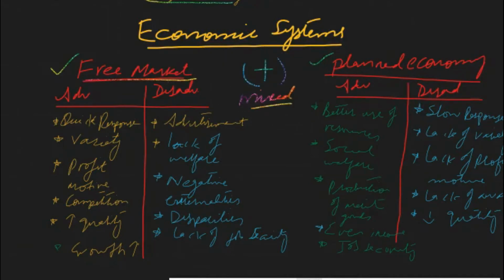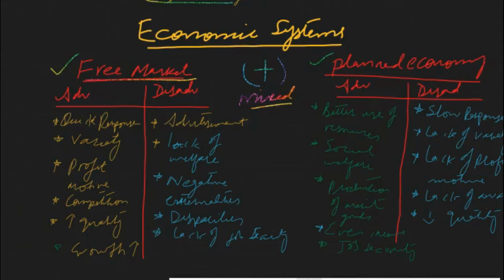First of all, we can discuss free market economy. Free market economy is a system in which resources of the country are owned, controlled, and allocated by private individuals and companies. And they decide based on the free forces of demand and supply what to produce, how to produce, and for whom to produce.